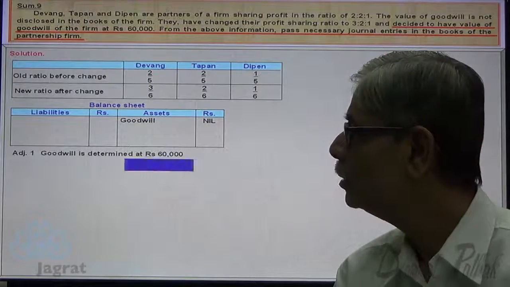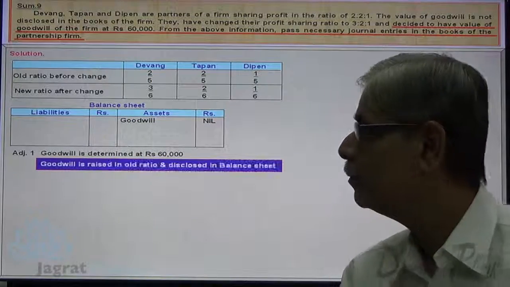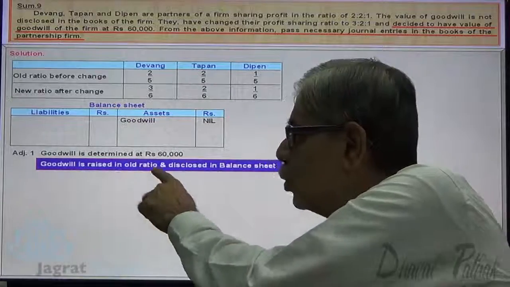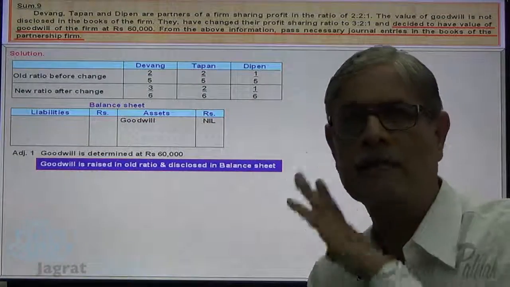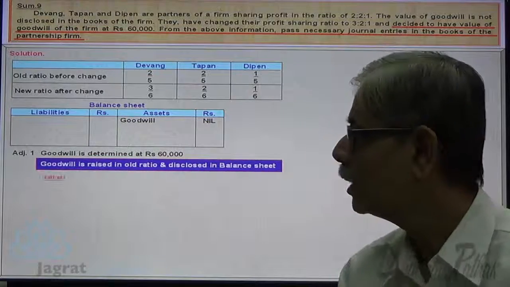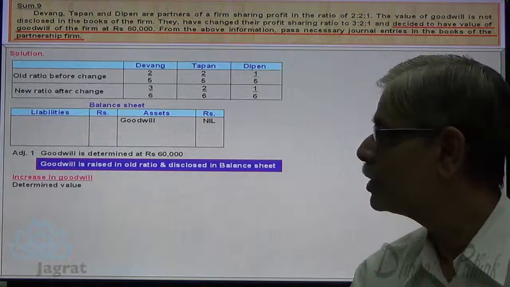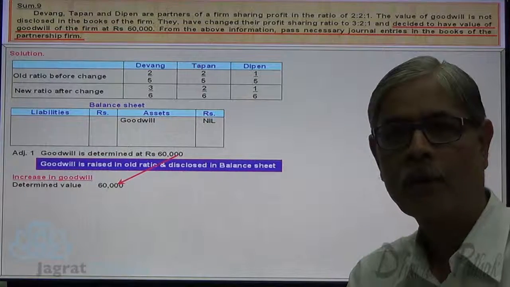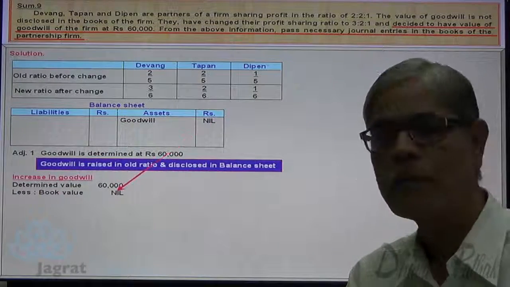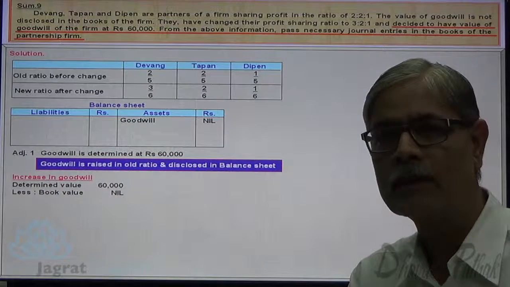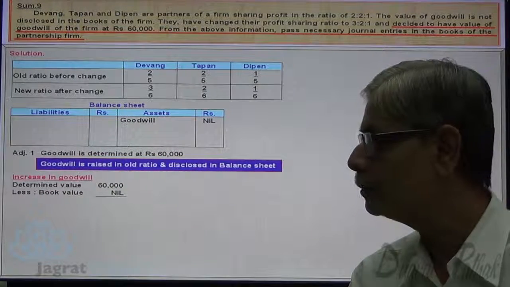Now, observe. Goodwill is raised in the old ratio and disclosed in the balance sheet. This is the accounting principle for the given sum. Now, what is the determined value? 60,000. What is the book value? Balance sheet value 0. Increase in value of goodwill, how much? 60,000.